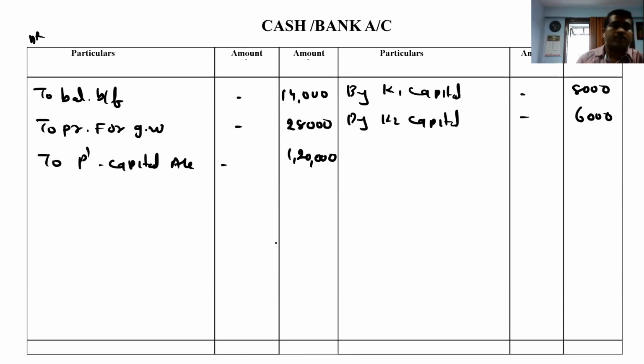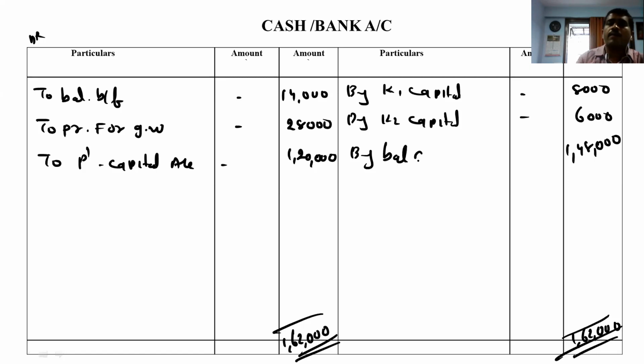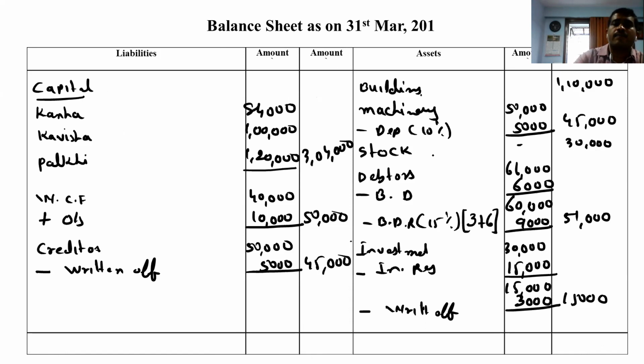Then comes the cash. Make the total of cash 14,000, 28,000 and 120. It comes to 1,62,000. So finally we get 1,48,000 by balance carried forward. And that balance we write in balance sheet.